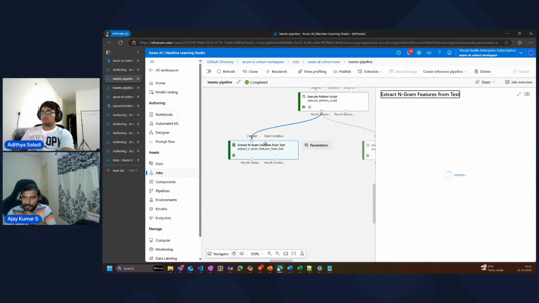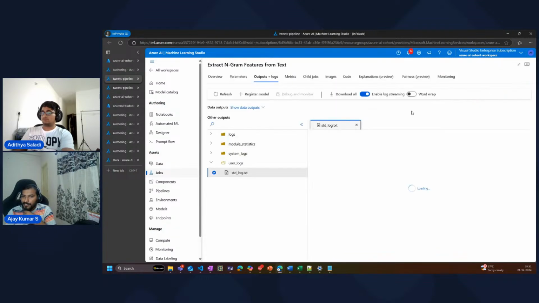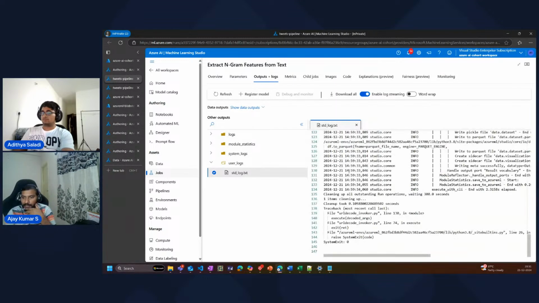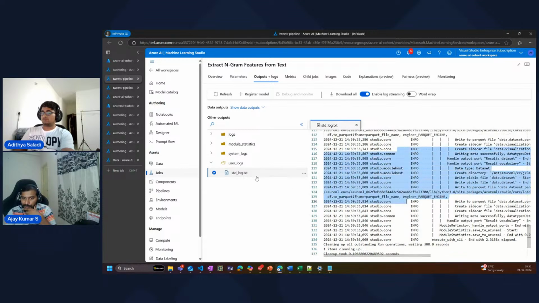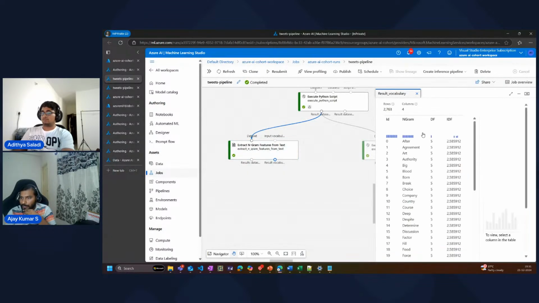Now if I double click this particular component, I can go to the outputs. Let me maximize. I'll show you the output for both of them. I can again look at the logs here using the stdlog.txt. I can also look at the output section here, the data outputs. If I click on this, I can look at the result of the vocabulary. I can see what vocabulary got created.